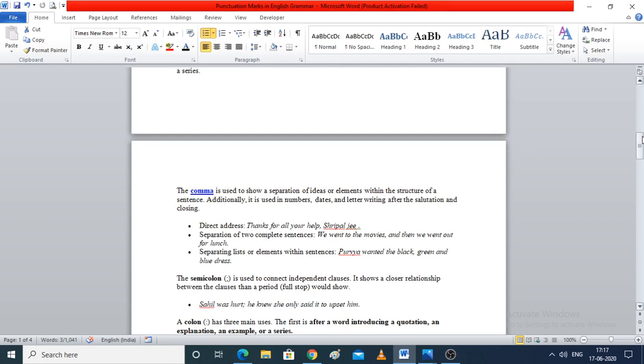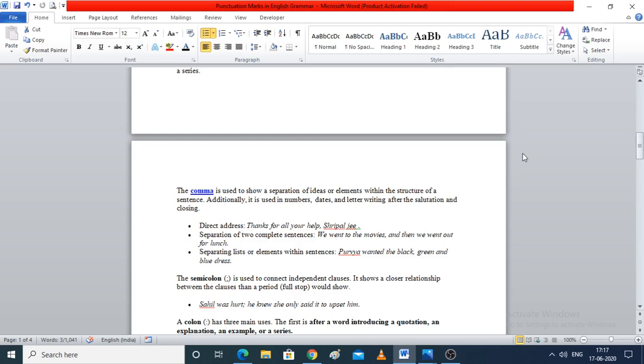First, let's come up to the comma. A comma represents a separation of ideas or elements, or you can say we use a comma to show a pause in a sentence.